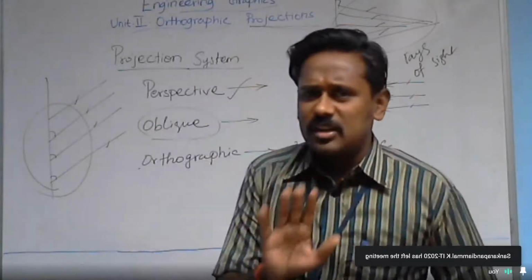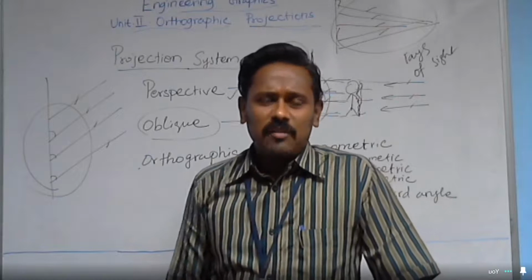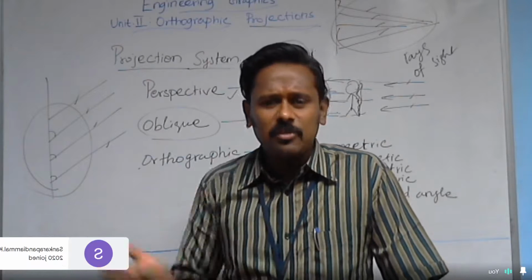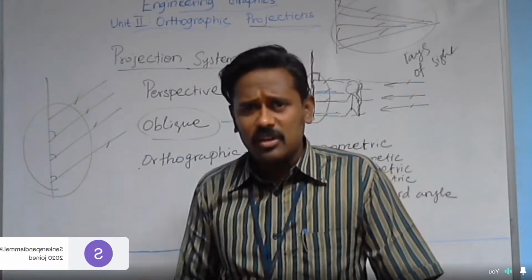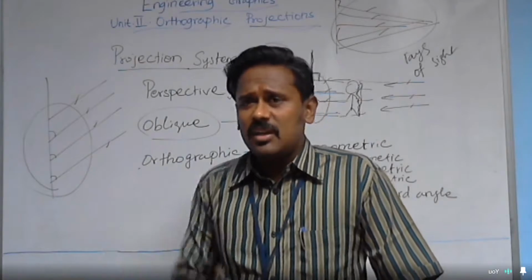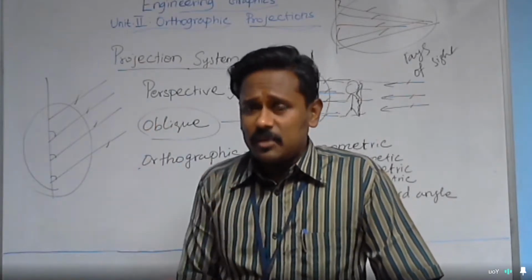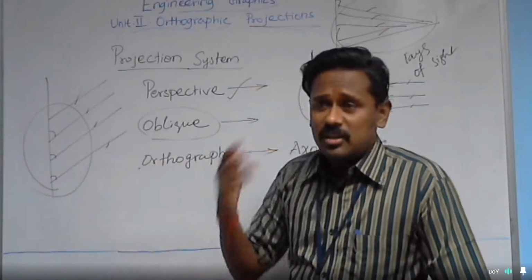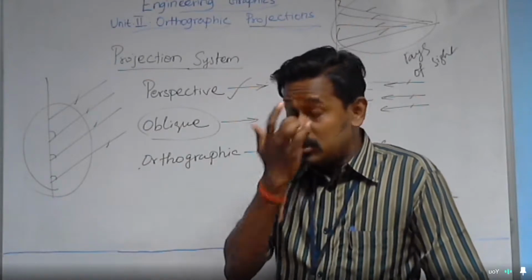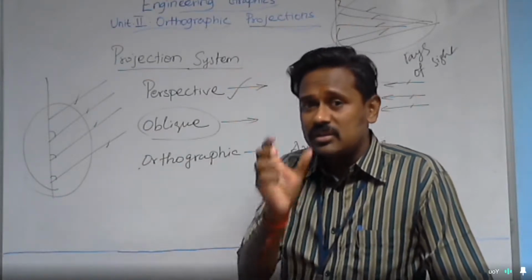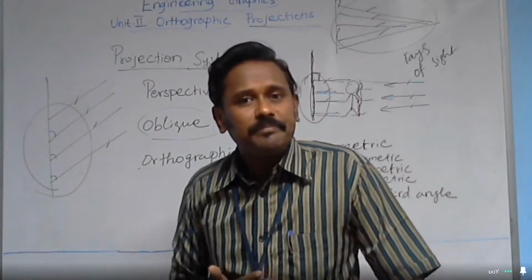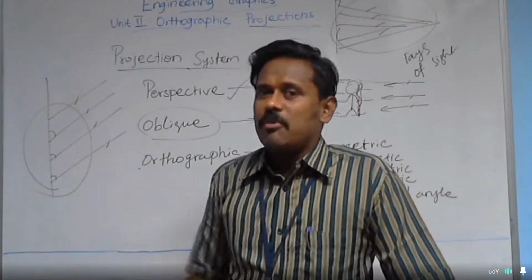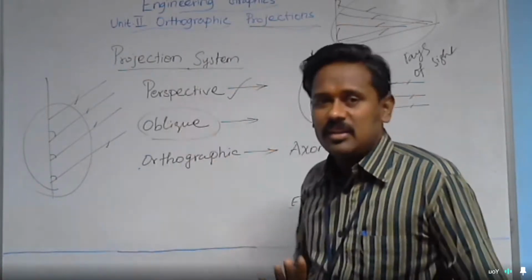This is just an intro about the activity of projection. We are going to get the image of the object on a flat surface, whatever the dimension of the object, whether it is a 2D object or a 3D object. On a surface, we can get a flat image. That flat image sometimes may have 3D features. In the case of pictorial projections, isometric and perspective, we get the 3D image of the object on the 2D paper. So that's different. We can see the 3D features of the object. But the systems of projection can be classified under these three classifications.